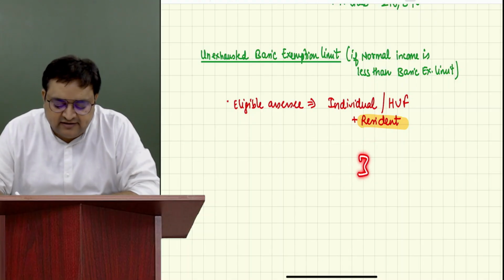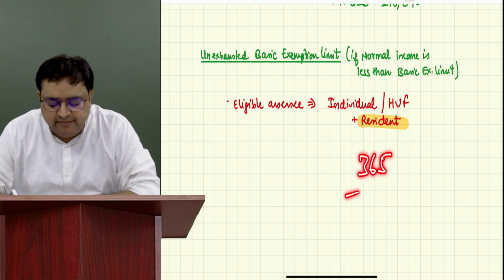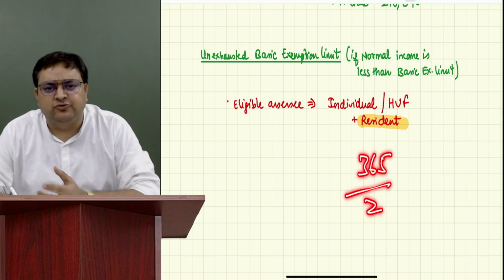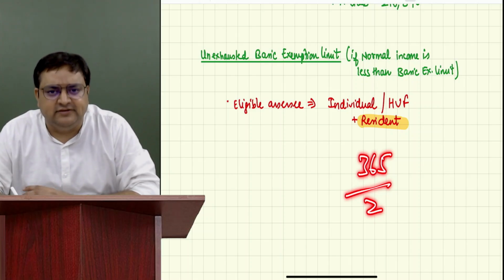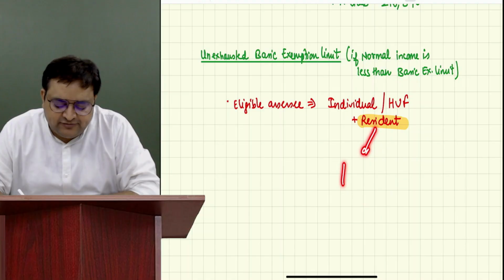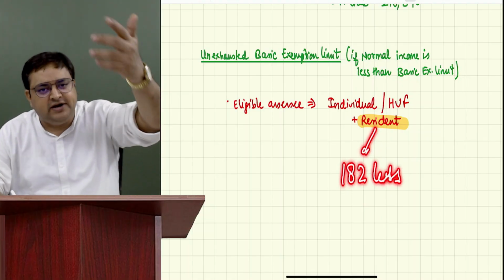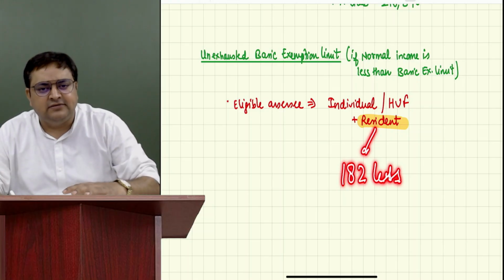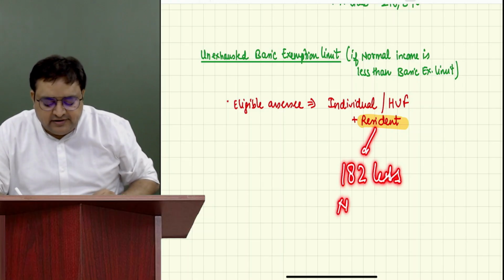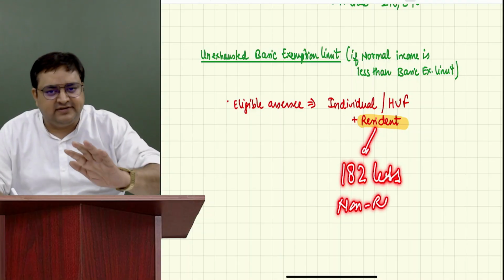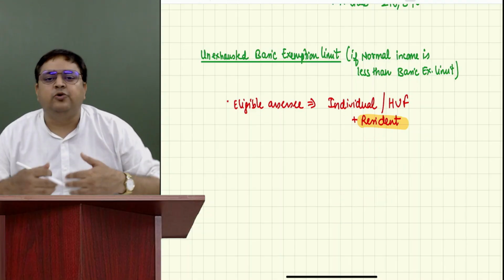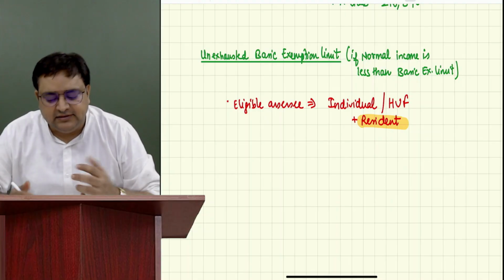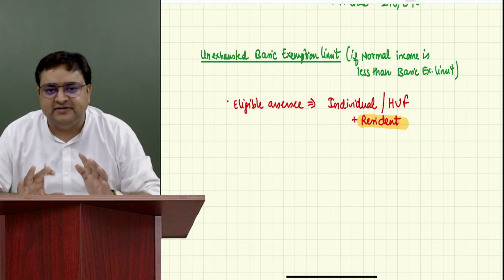In a year, we have 365 days. Divide by 2, it comes to around 182 days. So any person who lives in India for less than 182 days, mostly living outside India, becomes a non-resident, right? If you are living more than 180 days in India, then you become a resident. As of now, this much is more than enough.